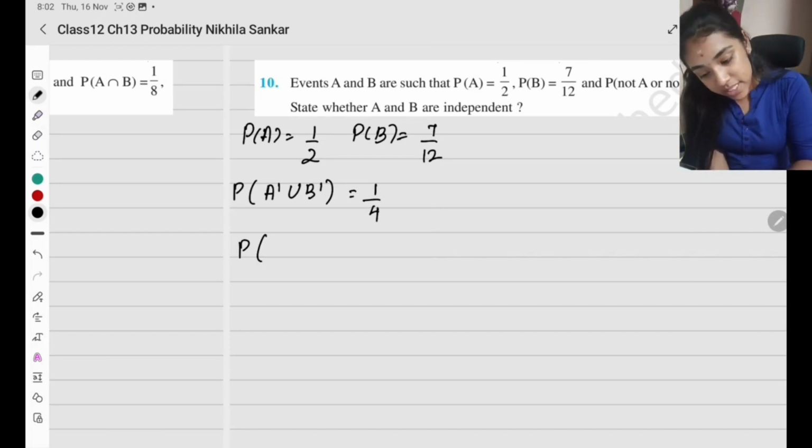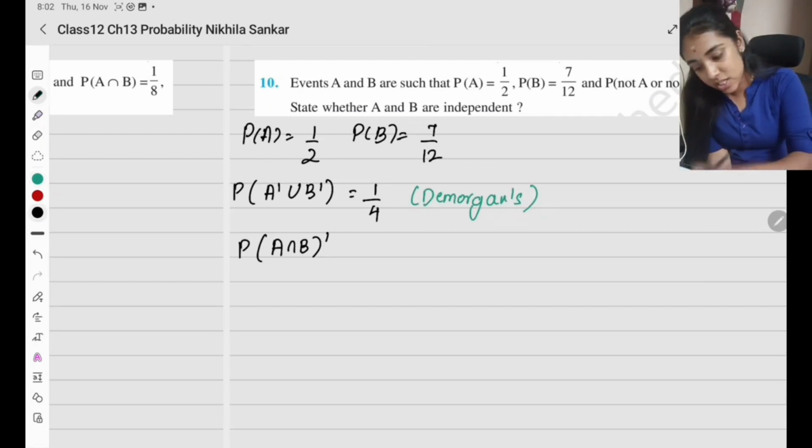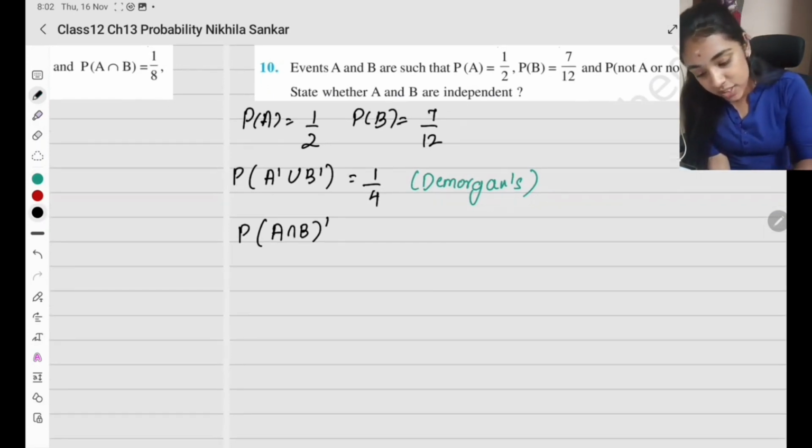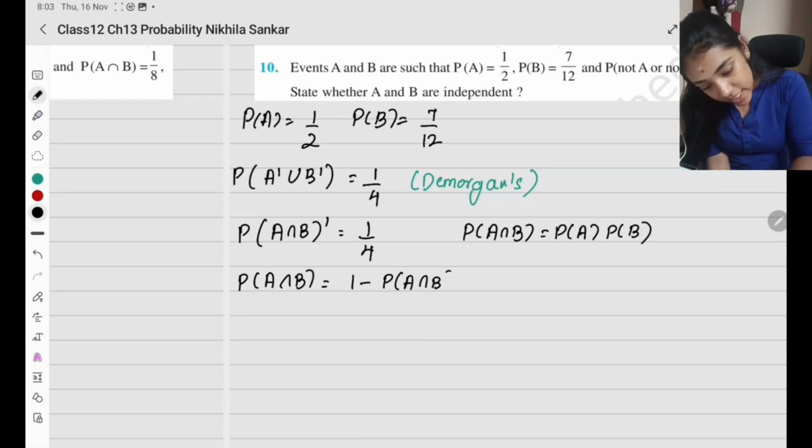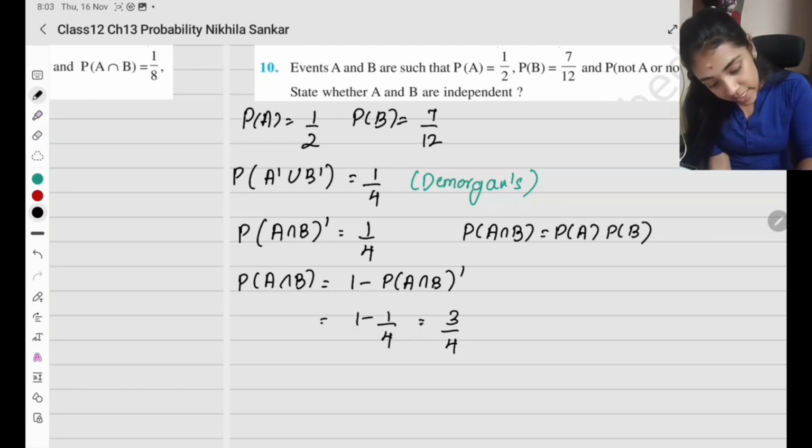So what can I find out from this? A dash union B dash is A intersection B, the whole dash. What am I using here? De Morgan's. Maths also studied, computer science also studied. So De Morgan's. So this is what is given, which is 1 by 4. They are asking whether P of A intersection B equals P of A times P of B. Okay. So first, what is P of A intersection B? It is going to be 1 minus P of A intersection B, the whole dash. So this is going to be 1 minus 1 by 4, which is 3 divided by 4.